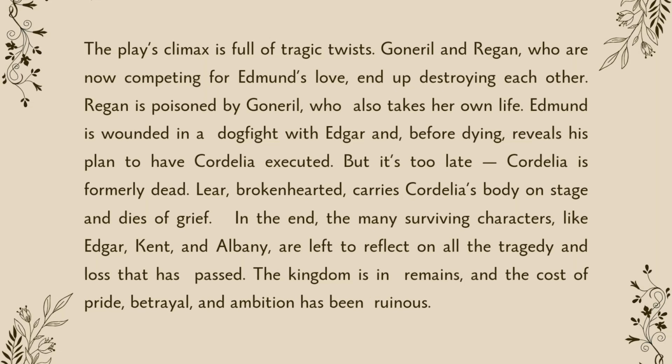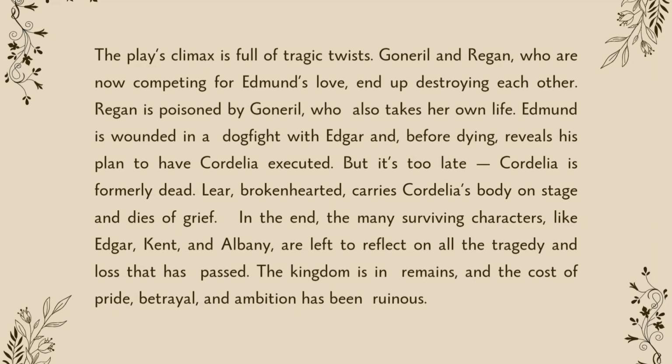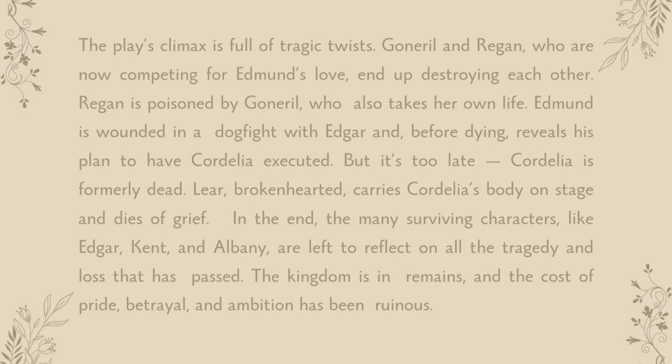In the end, the surviving characters like Edgar, Kent, and Albany are left to reflect on all the tragedy and loss that has passed. The kingdom is in ruins, and the cost of pride, betrayal, and ambition has been ruinous.